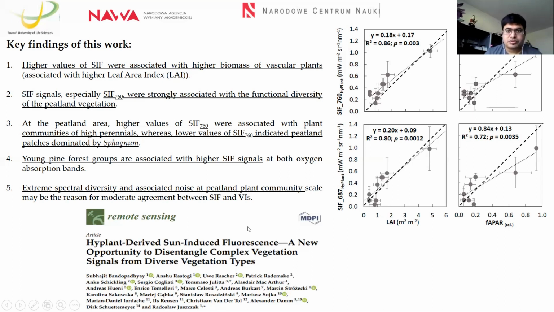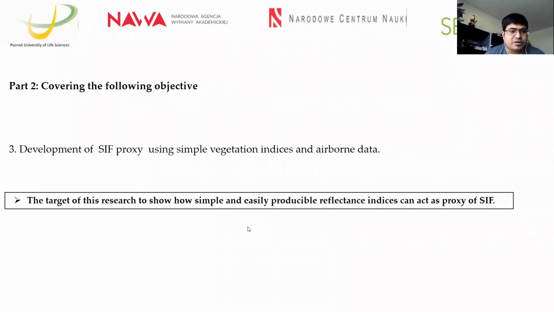Now I go to the second part of my presentation. In this part, we developed a model called the fuzzy model, to approximate the SIF signal, or maybe we can say replicate it, or develop a proxy of SIF signals from simple vegetation indices using the same airborne HyPlan dataset. The target of my research is to show how simple and easily producible reflectance indices can act as a proxy of SIF signal.